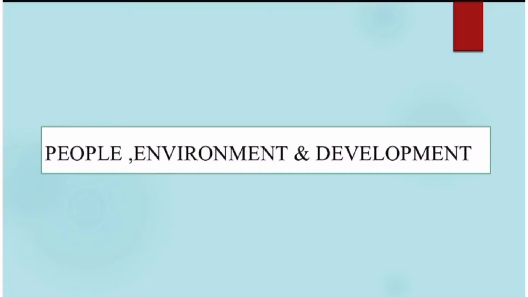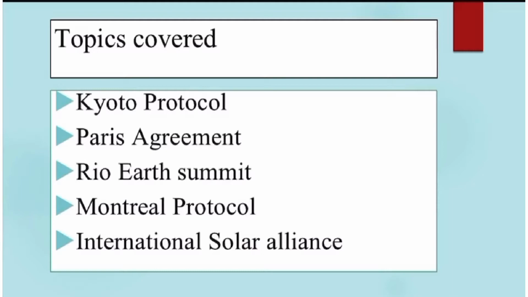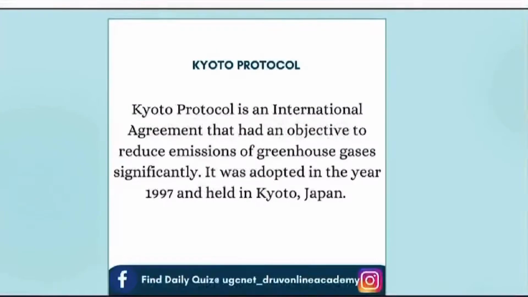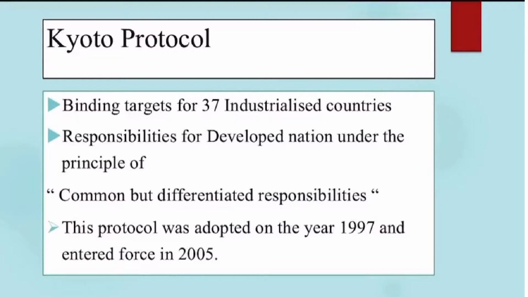As a part of our 30-day revision series, today we can see the objectives of different international agreements on environment. First, Kyoto Protocol. The main feature of this protocol is to set targets for all industrialized countries to reduce the emission of greenhouse gases. Greenhouse gases include carbon dioxide, methane, nitrous oxide, and fluorinated gases. The major feature of Kyoto Protocol is that it has set binding targets for 37 industrialized countries and European Community for reducing greenhouse gas emissions.